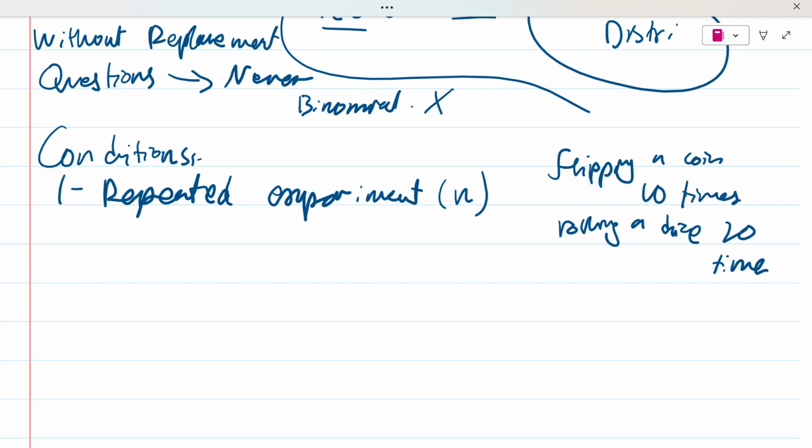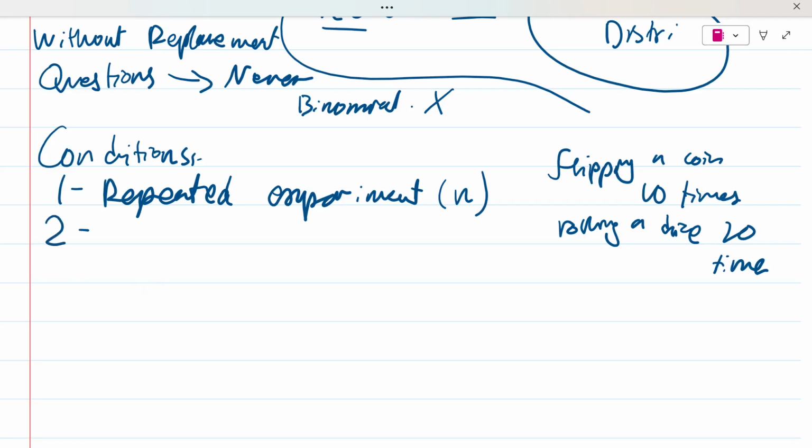So you see the first condition in here is being satisfied. You're flipping a coin, which means you're doing something. It is a repeated experiment and you're doing it a certain number of times. It's not like, okay, there's repetition, that's all we need. No, we need to know that it's a repetition and how many times it is being repeated. The number of repetitions is something that you must know. Now, that was the first condition.